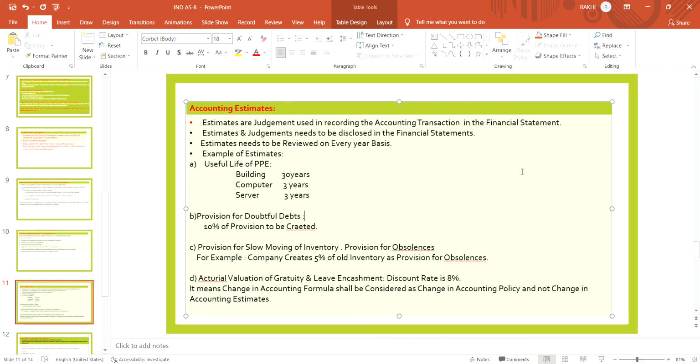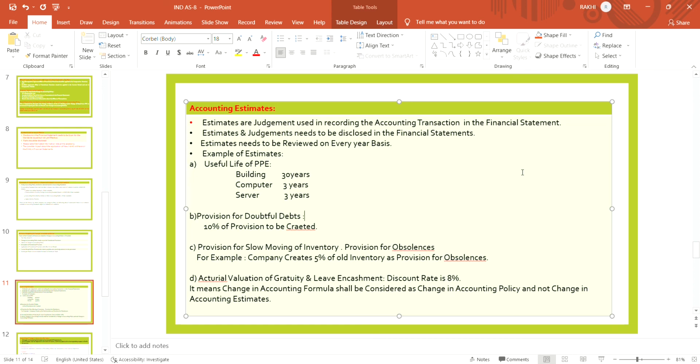Provision for doubtful debt is uncertain. The estimate is not certain, there is uncertainty. The company makes that estimation only on the basis of judgment. The estimates are not certain, whether it happens or not. It's not actual.